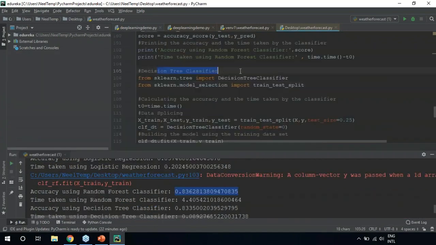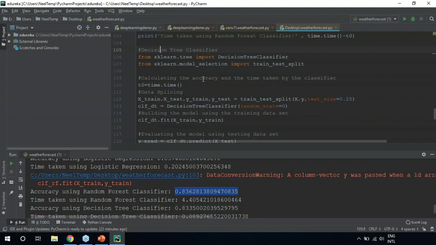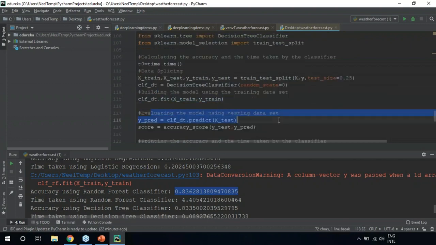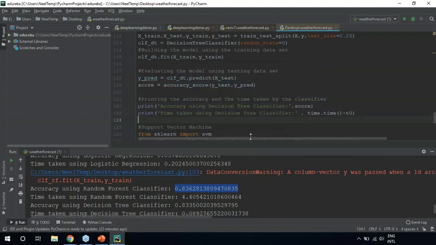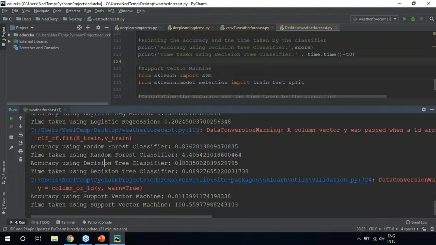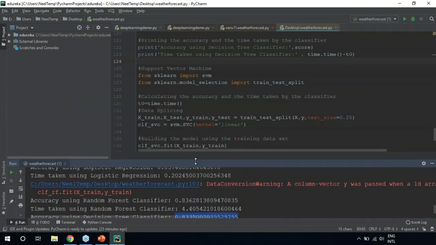Then we have decision tree classifier. Here again, we'll be importing the libraries needed for this classifier. We'll be calculating the accuracy and the time taken by this classifier. Data splicing, followed by building the model by using the training data set, evaluating the model by using the testing data set, and finally calculating the accuracy and printing the accuracy. So let's see the accuracy using decision tree classifier. Again, we have an accuracy of around 83 to 84%. This is a pretty good number.